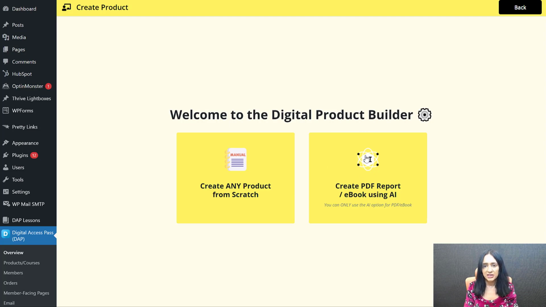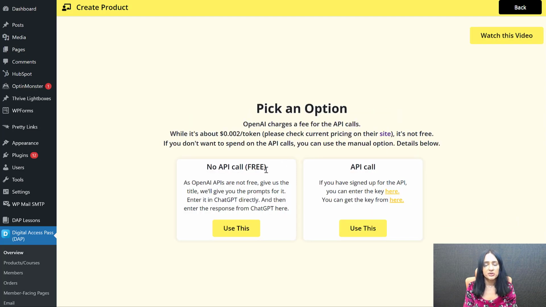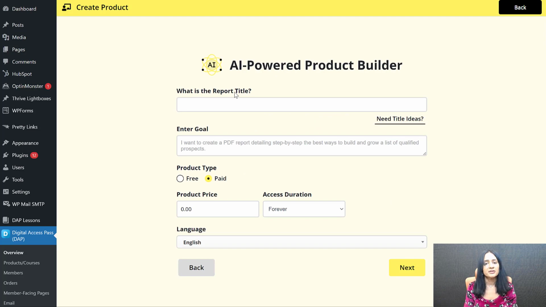And then if you want to make updates to it, you still can do it, but you can use this to quickly create your PDF report. There are 2 options here. You can use the ChatGPT version or you can use the API version. Let's say you're using the ChatGPT version. Click on use this. What's the title, right? What's the report title? Enter whatever you want.